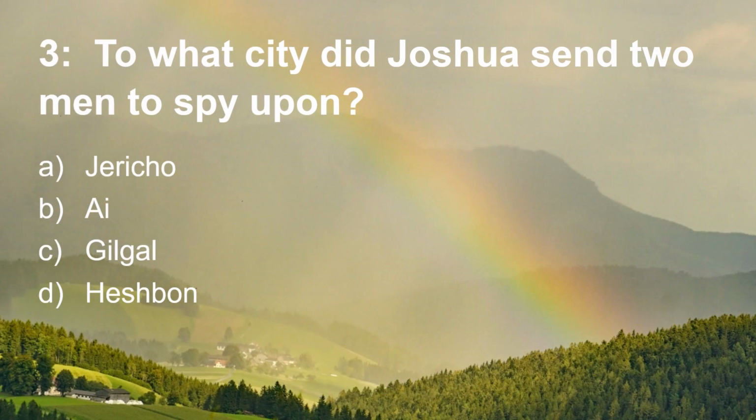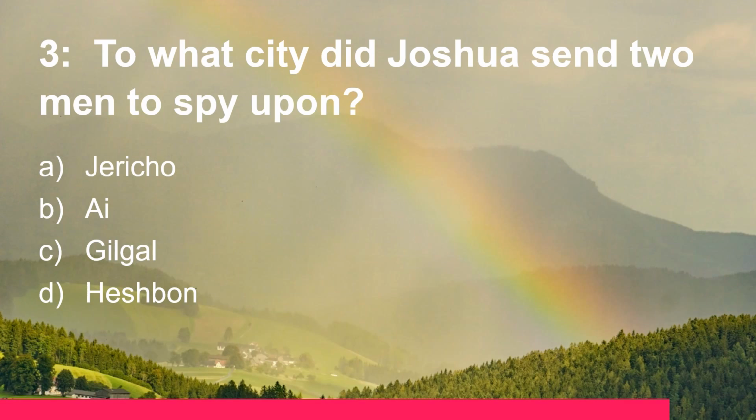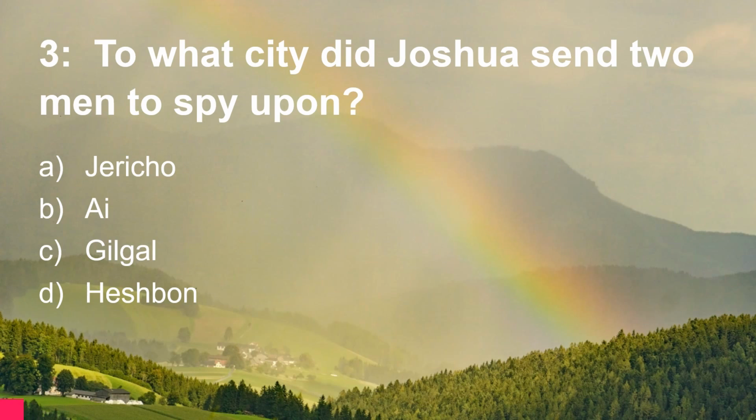Question 3. To what city did Joshua send 2 men to spy upon? Was it Jericho, Ai, Gilgal, or Heshbon? And the spies went to Jericho in Joshua chapter 2.